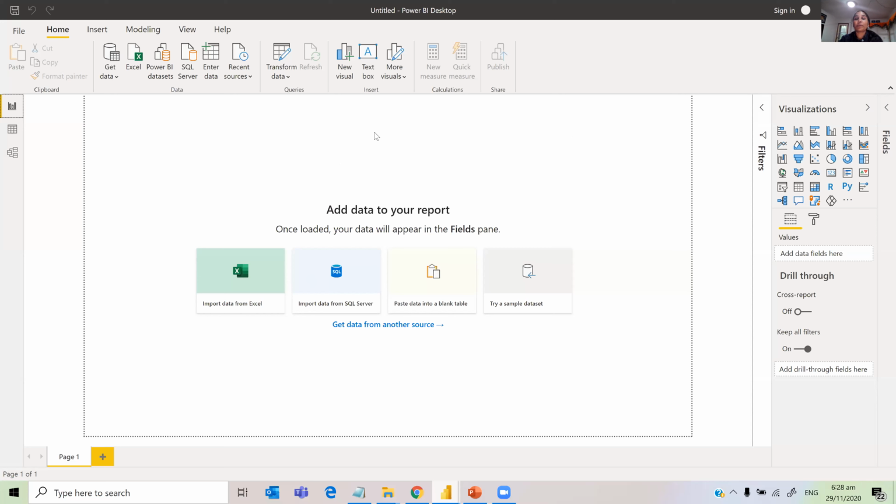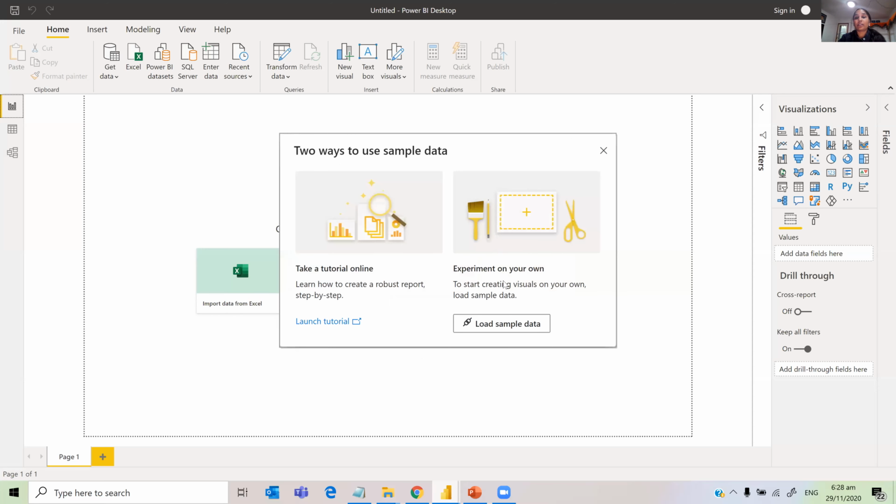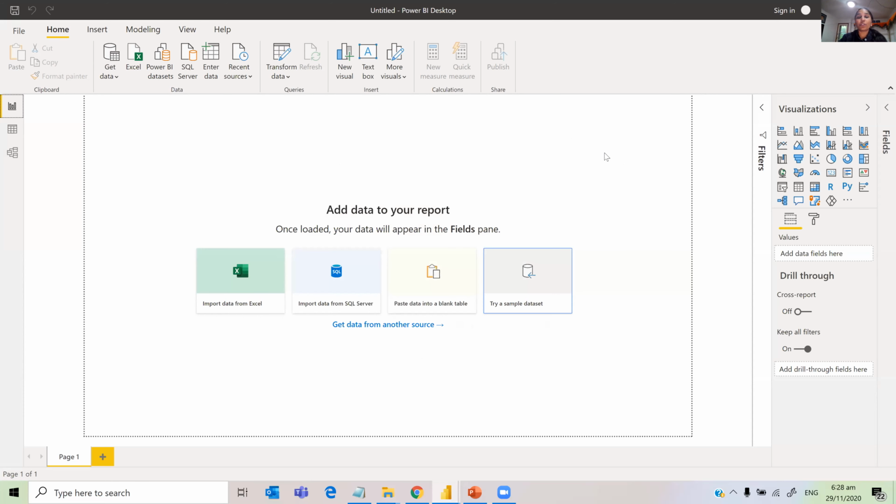So as soon as you open the Power BI file, you can see these 4 buttons. You can either try a sample data set. Sample data set has, I think, a financial data set, which I don't want to use. I want to use